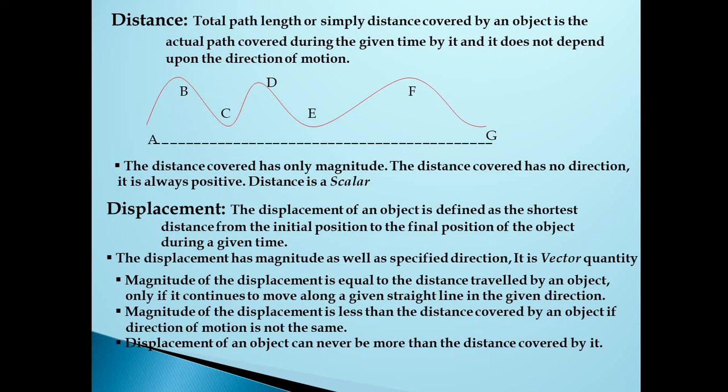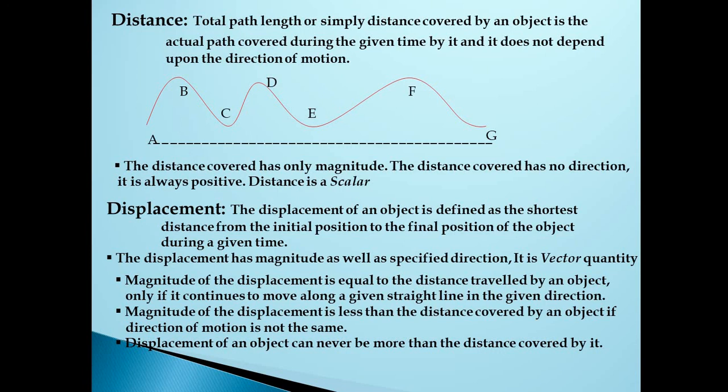For example, you're going to a shop. Your body motion is only in a straight line. You directly went to the shop. For example, your house is at a position A and the shop is at a position B. So the distance between A and B, your house and the shop, that is a path covered, and that is the distance. Whereas the displacement is the shortest distance from your house to the shop, which is nothing but from A to B. In this case, both the displacement and the distance are equal.